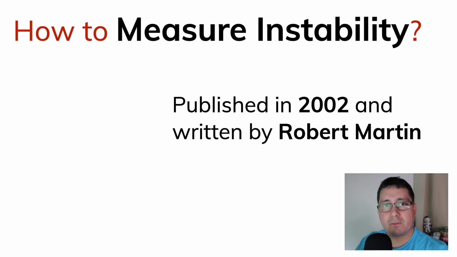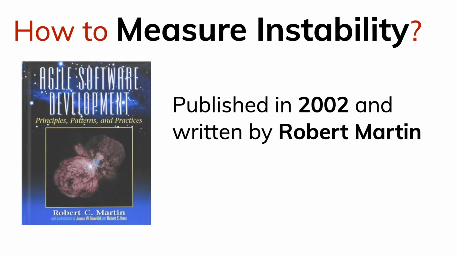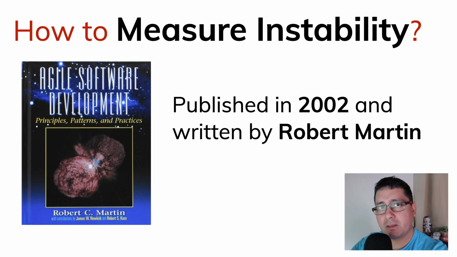Back in 2002, there was this book written by Robert Martin called Agile Software Development. Robert Martin is well known for his books. He has written books like Clean Code, Clean Architecture, Agile Manifesto, and some other different articles. He's well known in the industry.